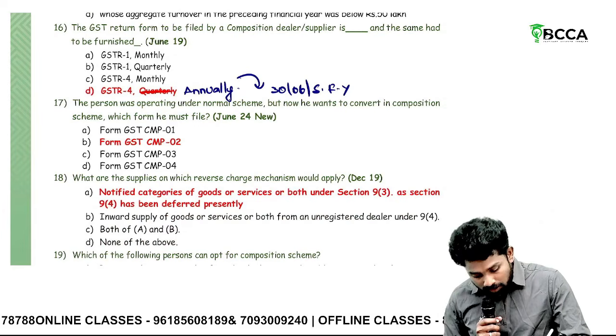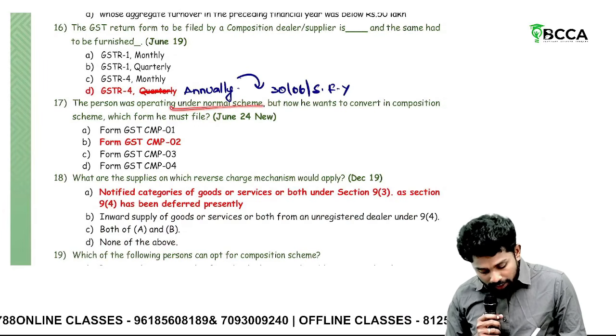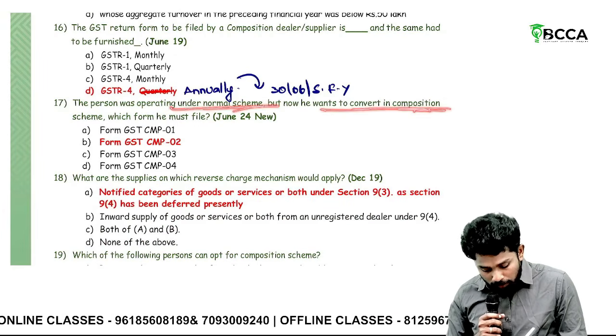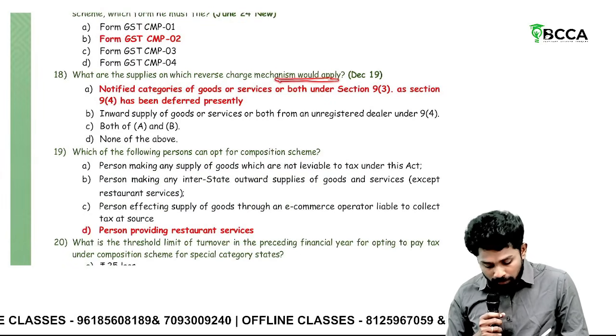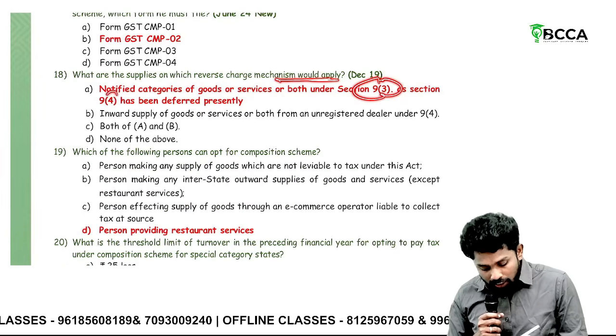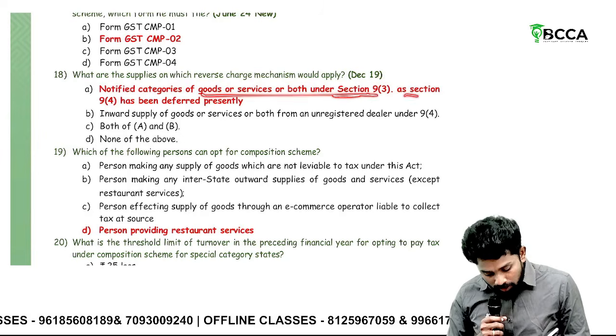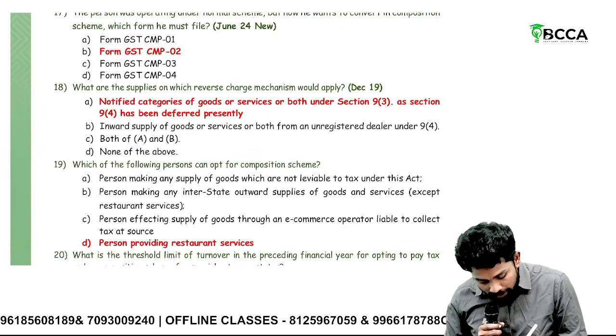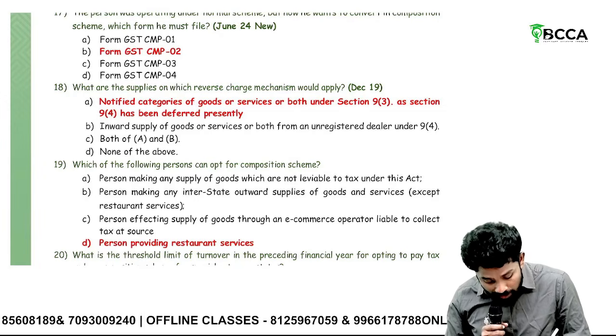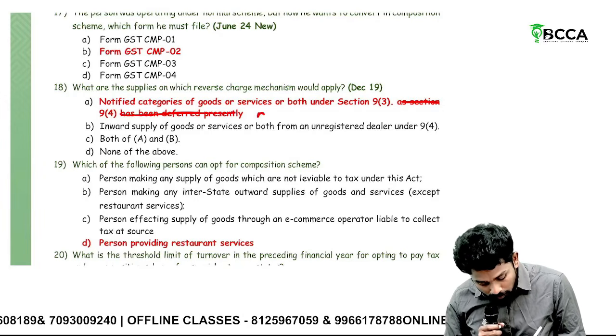If the person was operating under normal scheme, but now wants to convert into composition scheme, which form? CMP 02, repeated only. What are the supplies on which RCM would apply? Which were covered under 9 subsection 3? As of now, 9 subsection 3. As of now, 9.4 has been deferred, sir. No, actually, 9.4 is also not deferred. Notified categories of goods and services are both under 9.3 and even notified under 9.4.